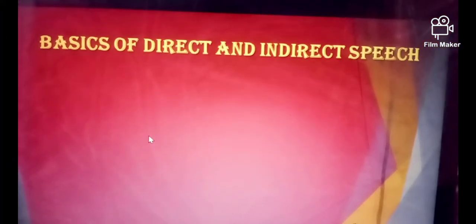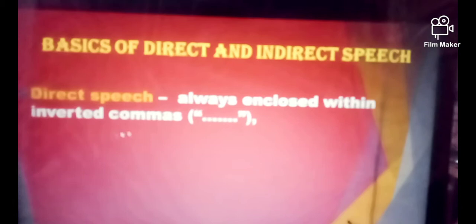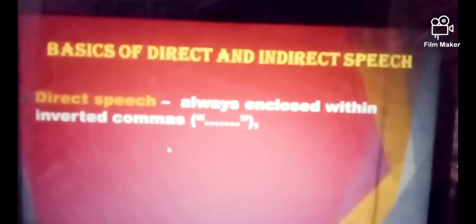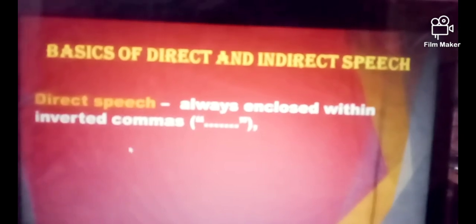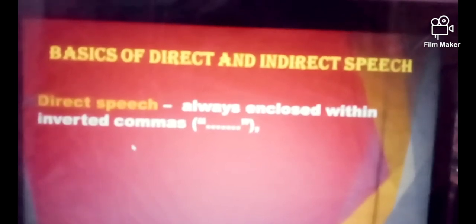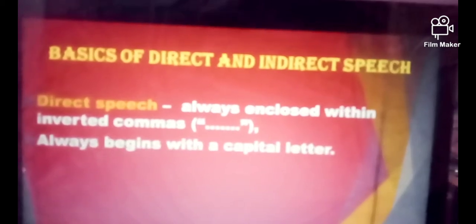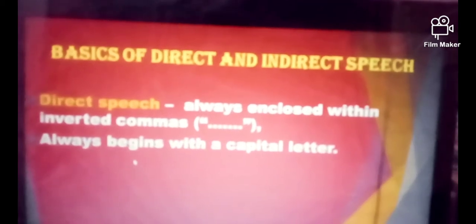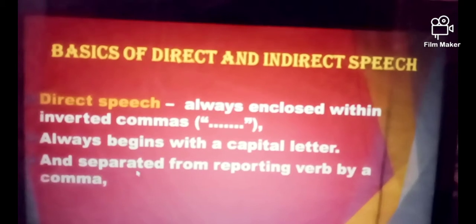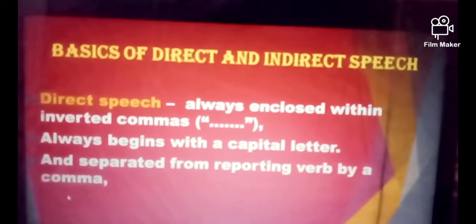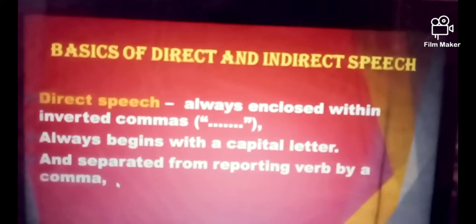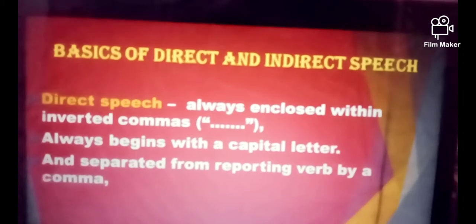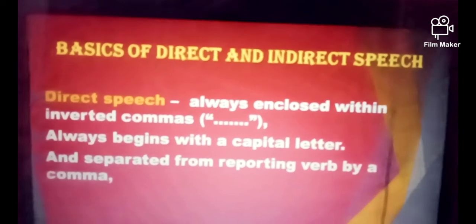Direct and indirect speech. Direct speech is always enclosed within inverted commas because these are the exact words of the speaker. To mark it out, inverted commas are always used. It always begins with a capital letter, and third, it is separated from the reporting speech by a comma. These are some common ideas that will help you to find out the direct speech in a better way.